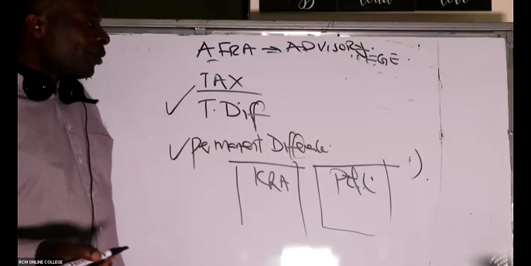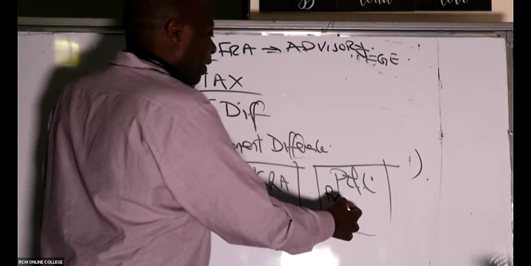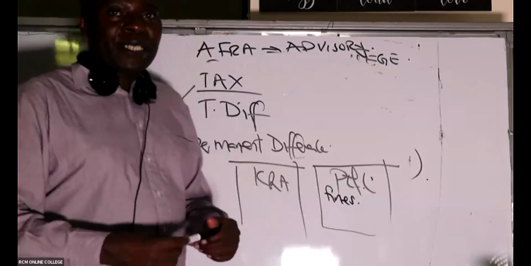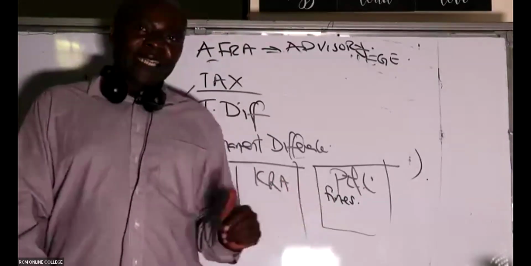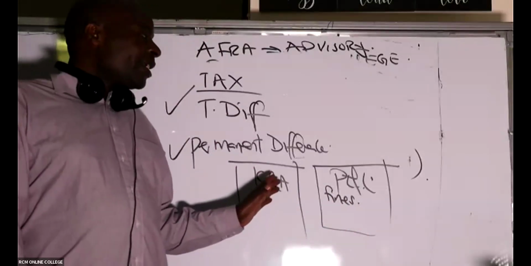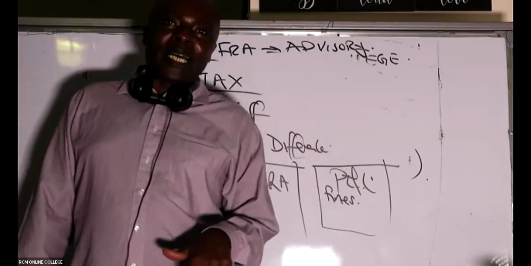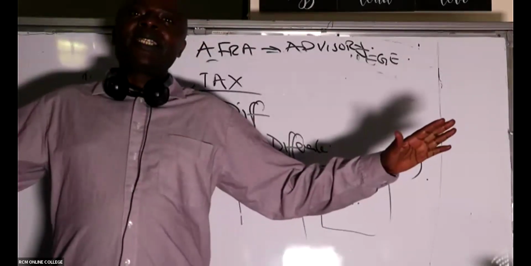For example, if you have an expense like fines, you've gone to court and been fined over some mistake that you did as a company, the fine will appear in the P&L, but it can't appear in the tax computation. So the difference between what the accountant has and what the taxman has is permanent. It shall never change.